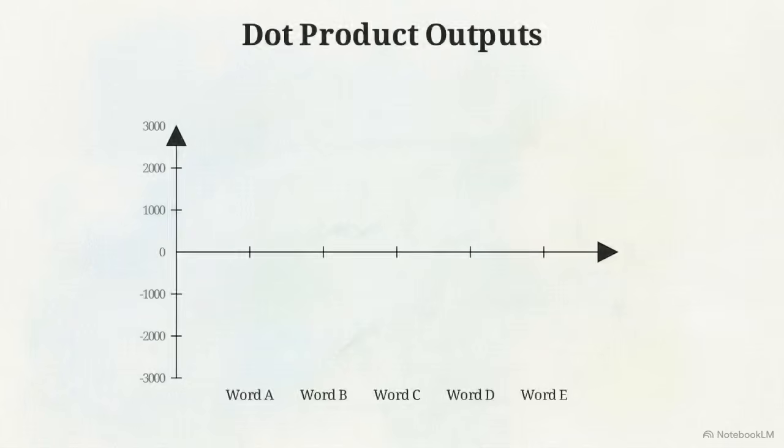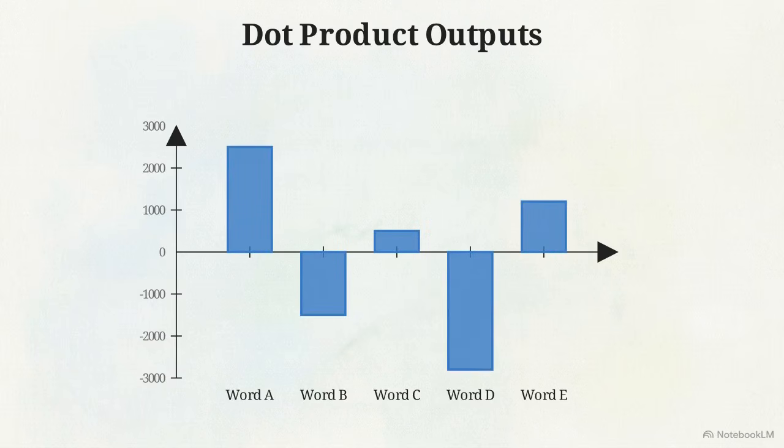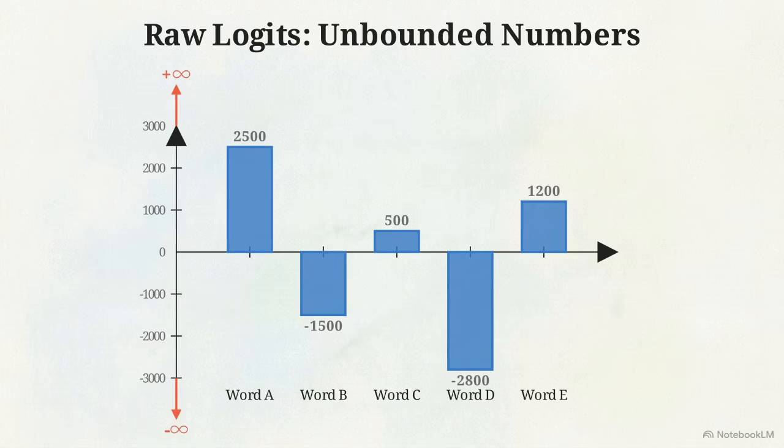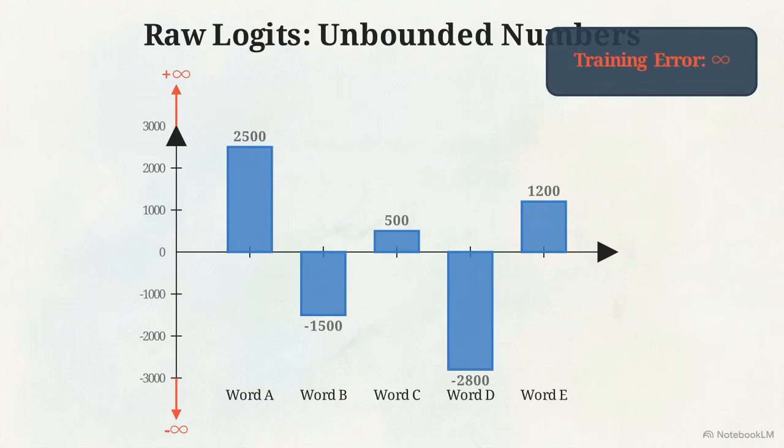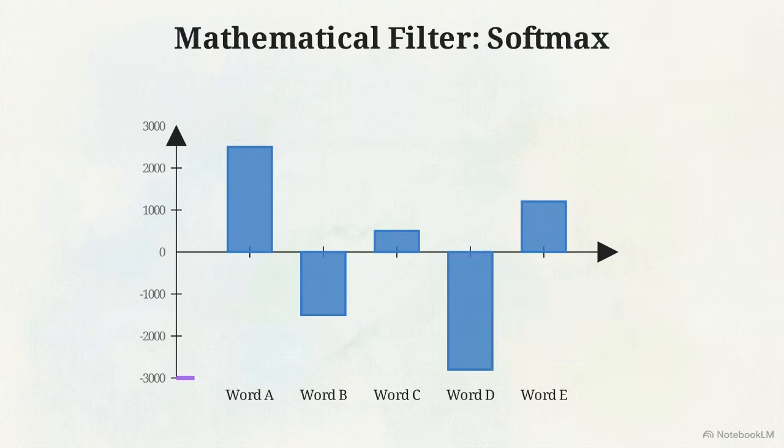This chart visualizes a critical flaw with dot product outputs. The operations yield raw, unbounded numbers, known as logits, that can skew into extreme positive or deep negative values. A neural network cannot be reliably trained to minimize error when its target bounds are infinite. You cannot have a negative percentage chance of selecting a word.